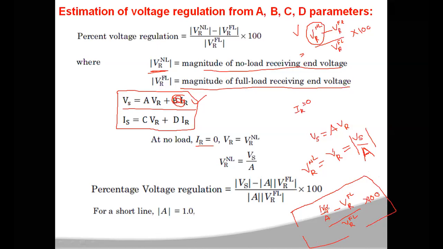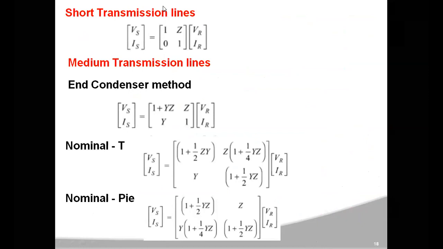The value of A will be different for different transmission lines. For a short transmission line, the value of A is equal to 1. You will have these ABCD parameters, so for a short transmission line you will have 1, Z, 0, 1.